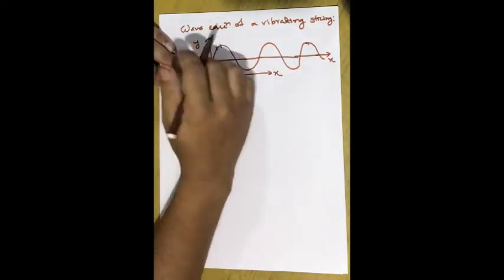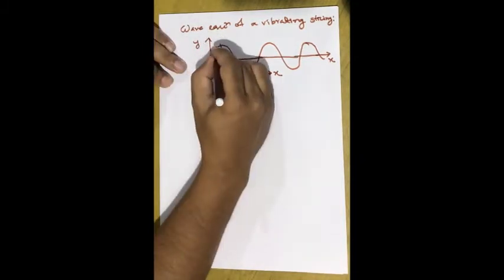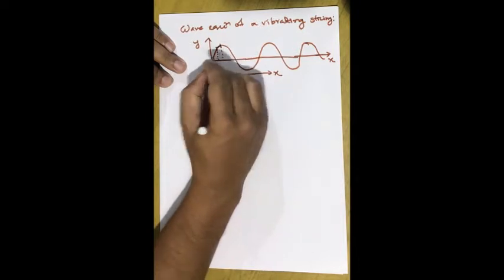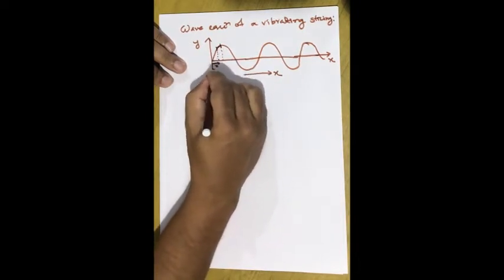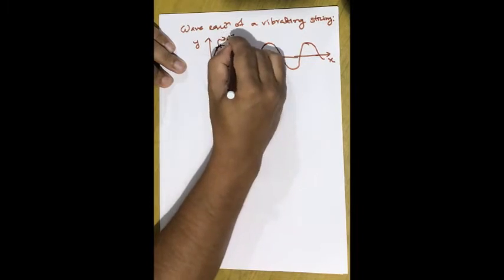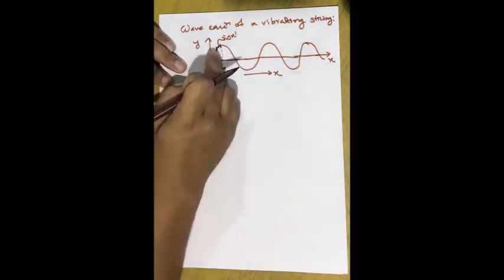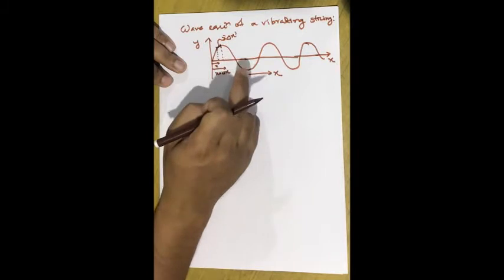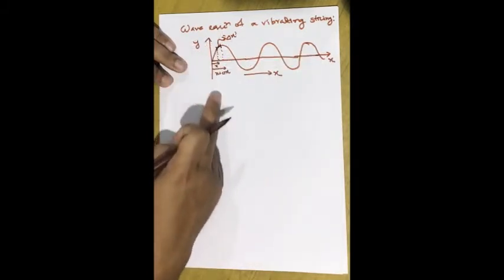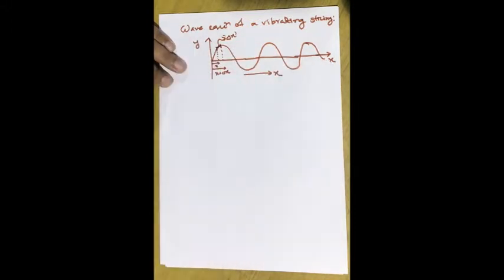Considering an element dl here, at a distance x and x plus dx, so basically a delta x length of the string, its vibration with respect to position as well as time will be in a direction perpendicular to x, that is, in the y direction.